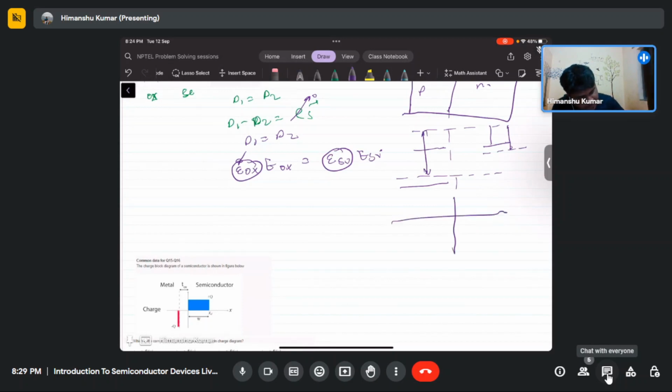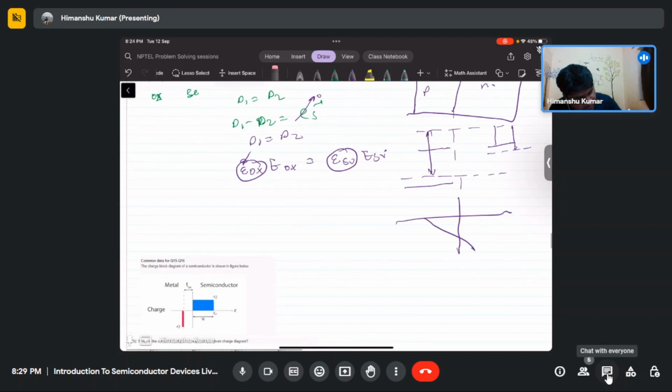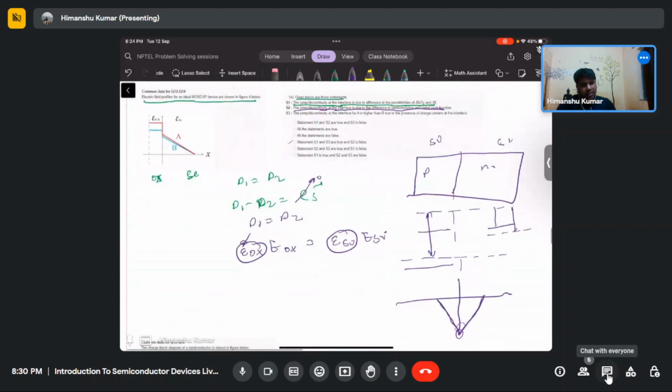So in the case of a p-n junction, the field profile looks like this, a line. Although there is an abrupt change in the field slope, the field is continuous. So this is continuous but not differentiable. Field discontinuity is there only because different materials are there.